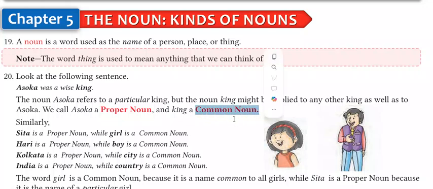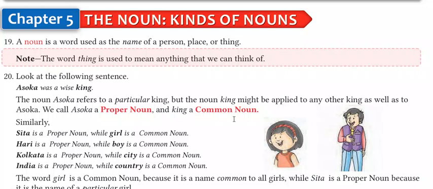For example, if you say the teacher is teaching English, we don't know who the teacher is. Teacher is a general common term for anyone who teaches. But if you say Sir Shahid is teaching English, here Sir Shahid is a proper noun, because it represents a specific teacher who teaches English.